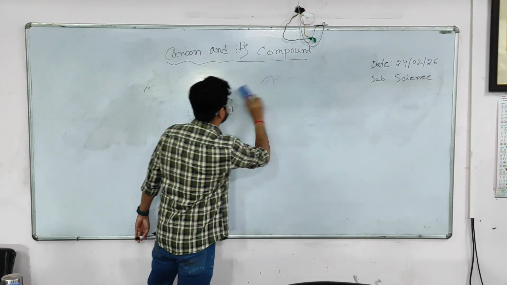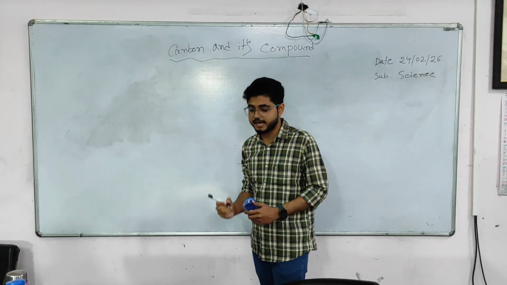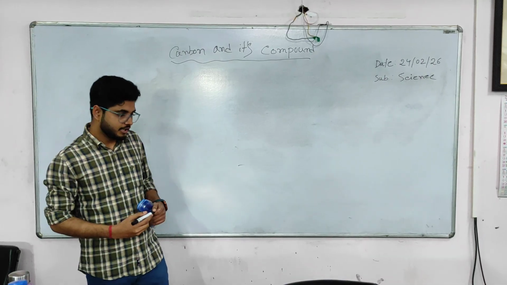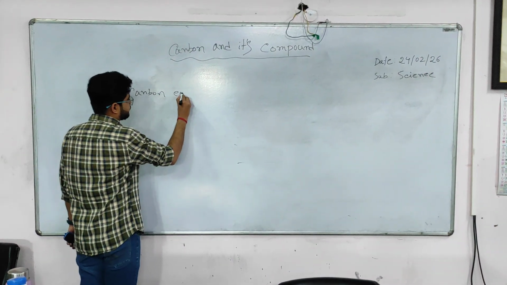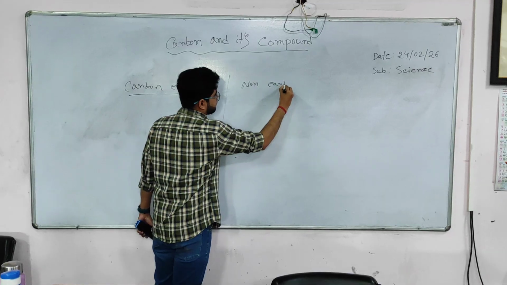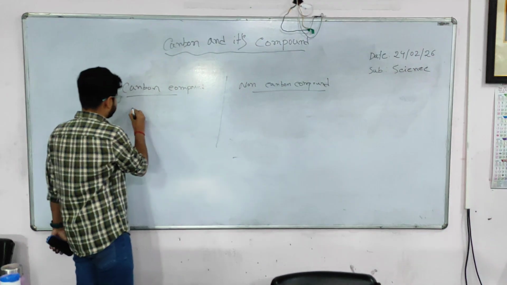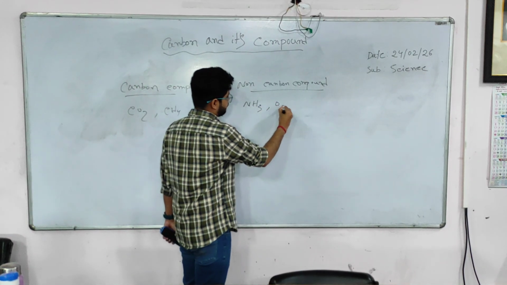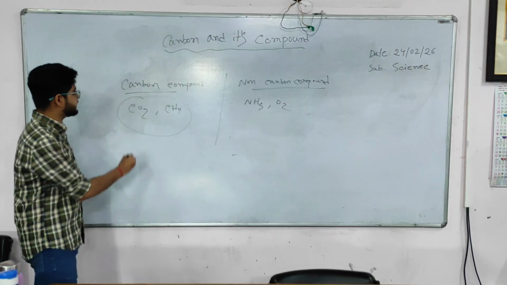Now we will read more about the properties of carbon. The properties of carbon are themselves important, which is why carbon plays a crucial role in the formation of compounds. Suppose on this side I take carbon compounds, and on this side non-carbon compounds. Carbon compounds are like CO2 and CH4, methane, and non-carbon compounds are like ammonia and O2. The number of carbon compounds is much greater than non-carbon compounds. So that is the importance of carbon compounds.